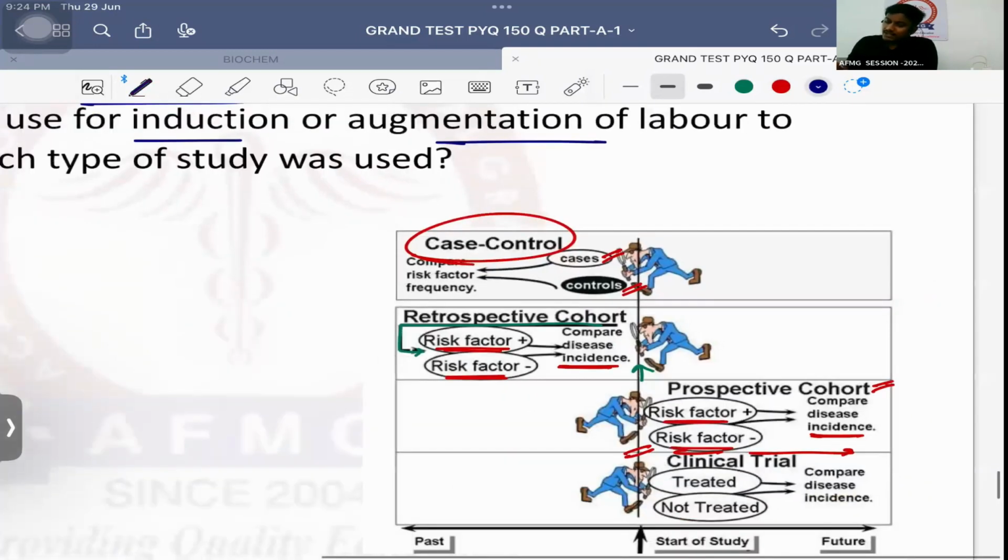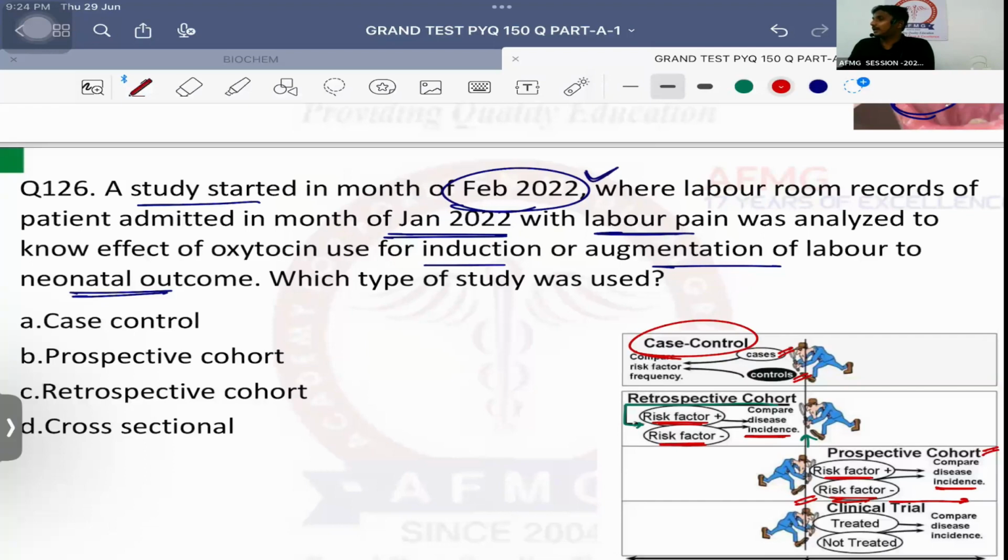No issues with this. So as I've started this study in the month of February 2022, but I went back in time in January 2022, I took two groups. कौन से? One, usually the one who was given oxytocin and the other who was not given oxytocin usually. And I want to see the neonatal outcome after the use of oxytocin during labor. That is, I am taking one group who is exposed and the another group who is non-exposed. So exposed और non-exposed ले रहा हूँ तो कौन सी स्टडी हो गई? कोहॉर्ट. बट अगर मैं बैक इन टाइम जाके ले रहा हूँ तो कौन सी स्टडी हो गई? रेट्रोस्पेक्टिव कोहॉर्ट. So answer should be option C, that is retrospective cohort study.